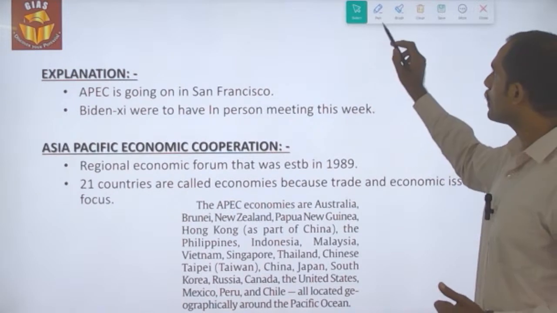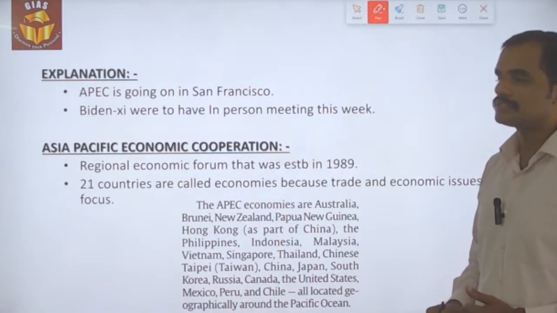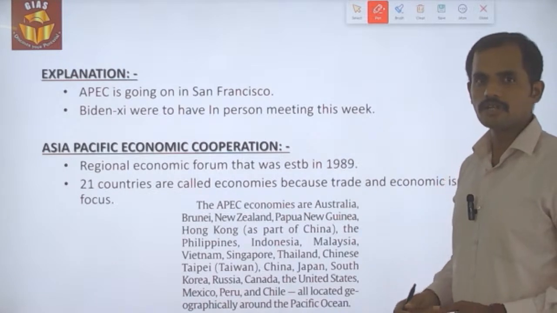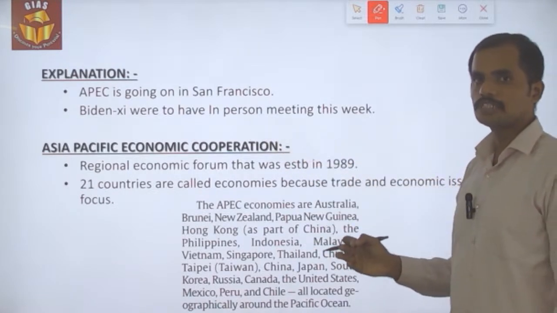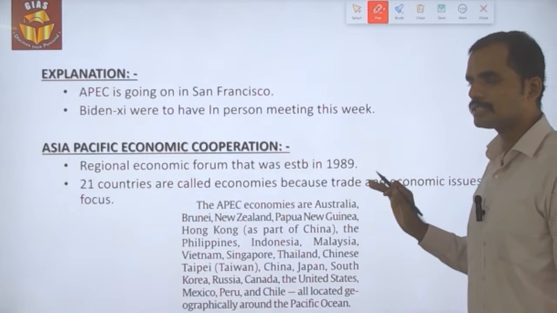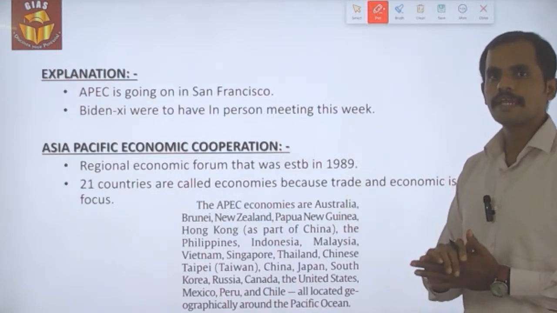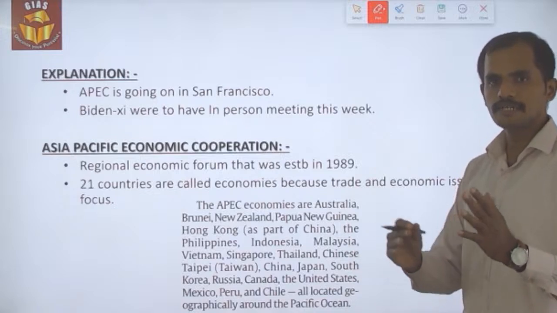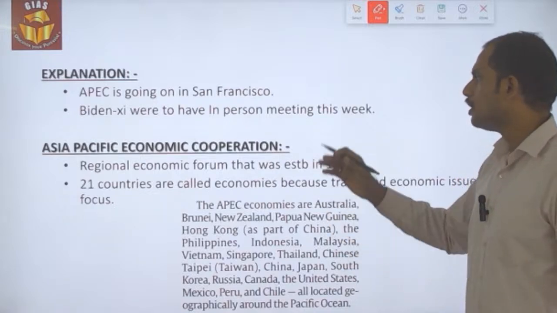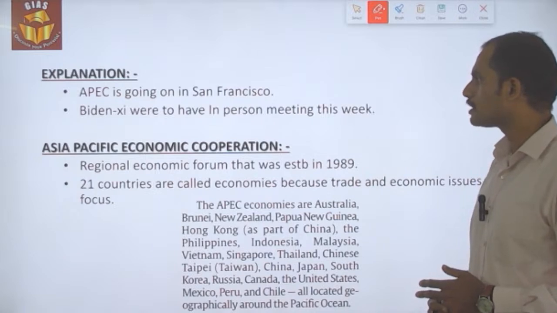So as I said, the APEC meeting is right now going on in San Francisco, and as a part of it, on the sidelines, the US President as well as the Chinese President are going to meet, and this is the first ever meeting after the heat in terms of their trade has taken place. So what is this Asia Pacific Economic Cooperation about?